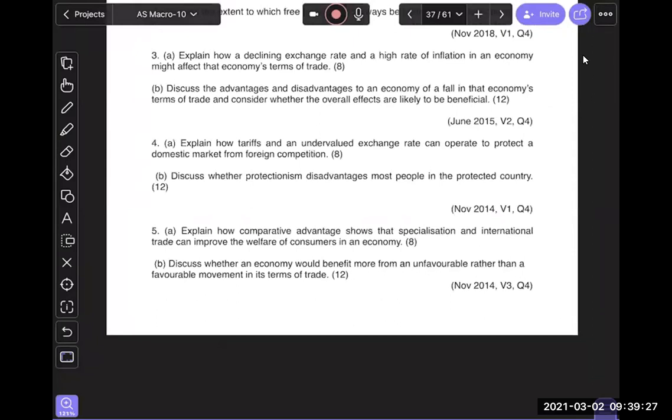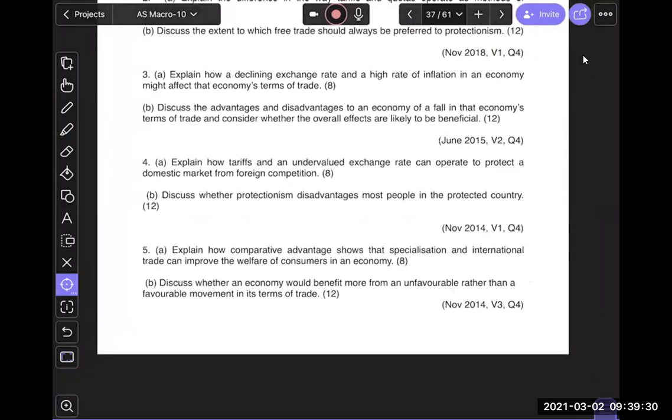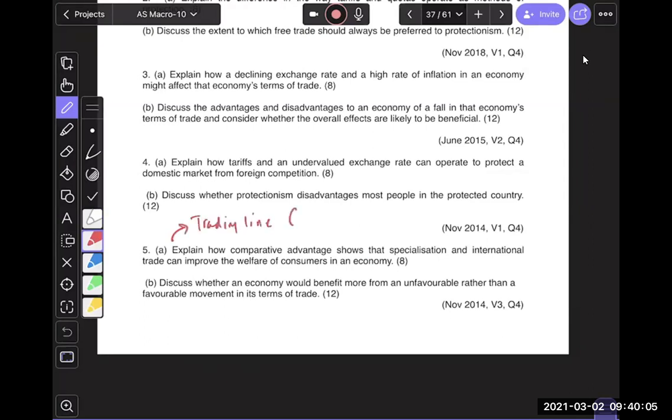Look at this one, number five. Explain how competitive advantage shows specialization and international trade can improve the welfare of consumers in an economy. In this kind of question, when they are asking us how competitive advantage shows specialization and international trade, we may need to go and give an example, right? The one that we just gave. Remember digital camera and vacuum cleaner? We need to show how the countries specialize in the goods they have a competitive advantage in. Then we need to talk about the trading line, which is based on the exchange rate.